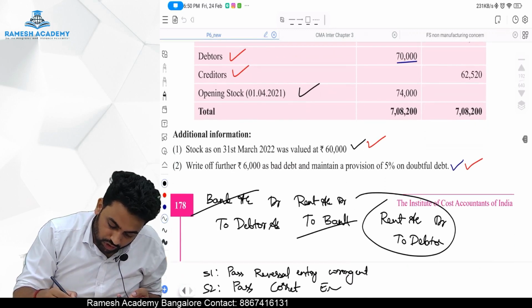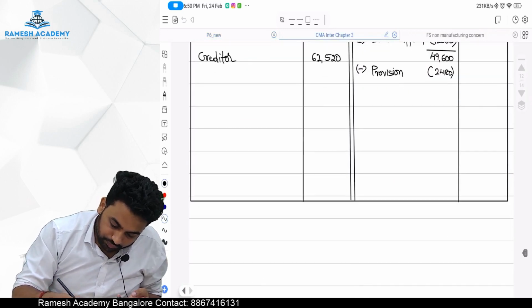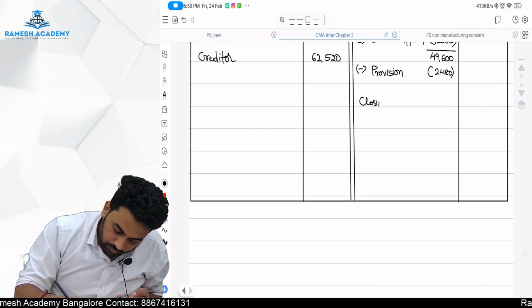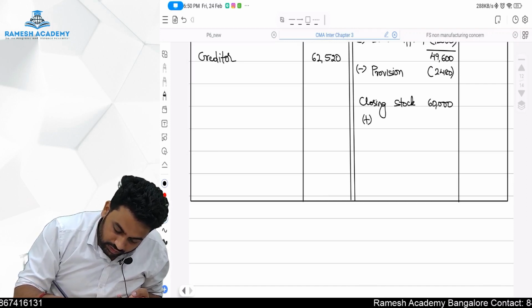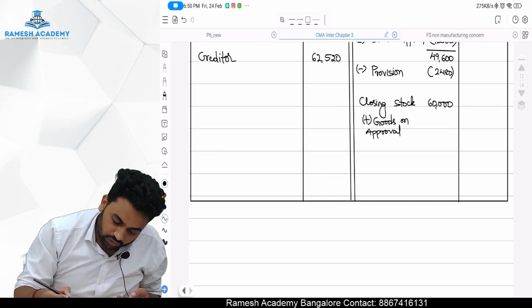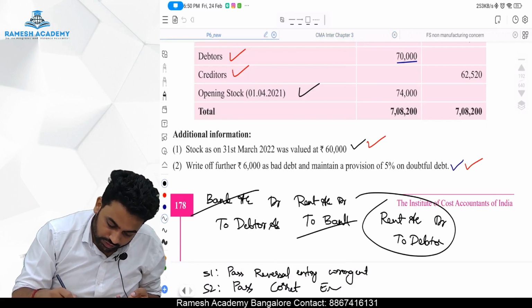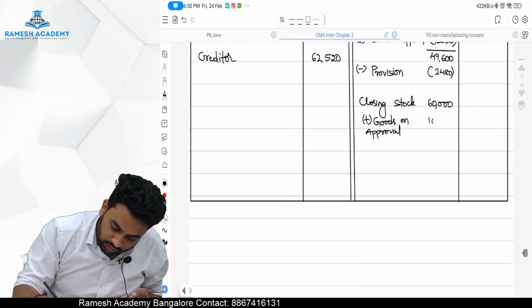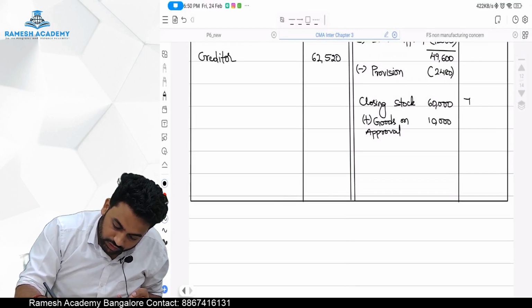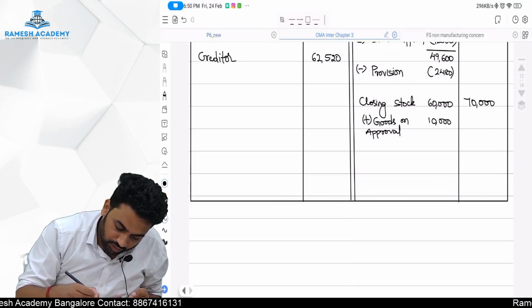There is a closing stock of 60,000. For that we added the goods on approval basis. Goods on approval, twice it should get affected? No, once it got affected there, once it should get affected here. So how much was it? 10,000 was the cost of that. So the closing stock is 70,000. Okay, sir, done. Next, what, sir?